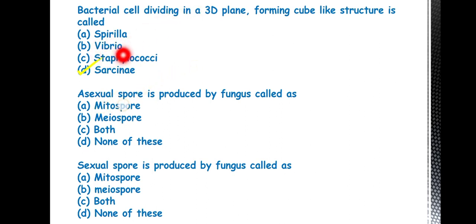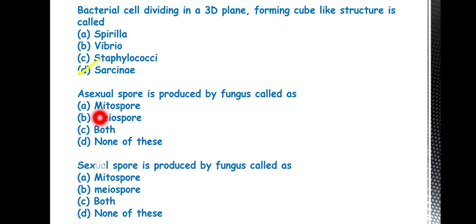Then Vibrio means bacterial cell that is of comma shape. Then the Staphylococci. In this also the bacterial cells are dividing in a 3D plane, but it will form a grape cluster like structure. Whereas in Sarcini, the cell will form cube-like structure. So this is the difference between these two.